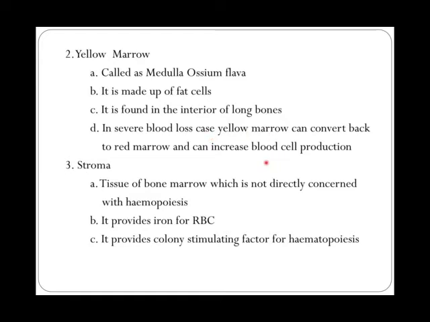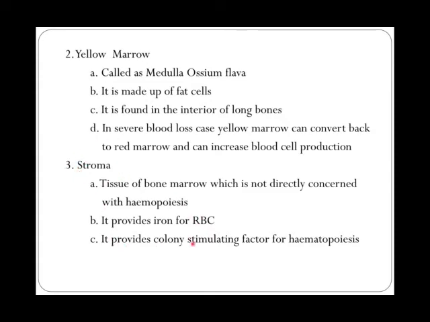Stroma. What is a stroma? Stroma is the third part of the bone marrow tissue which is not directly concerned with hematopoiesis. That is, it is in no way involved in the production of either RBC or WBC or the platelets. But instead, it provides iron for the RBC. Within the RBC you have hemoglobin, whose main function is carrying oxygen throughout the body. Within this hemoglobin you have two parts: globin, which is a protein part, and heme, which is the iron. This iron of the heme is provided by the stroma of the bone marrow.